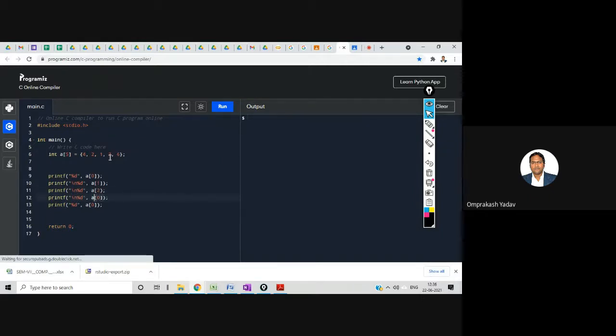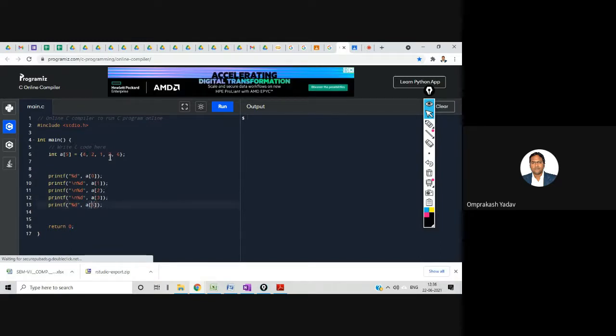Let's say a of 3, my fourth element. This is my fifth element. So the index number will be what? 4.